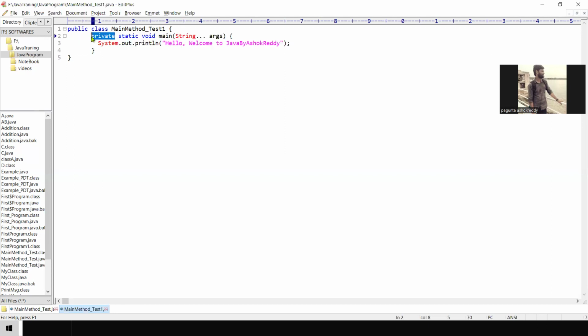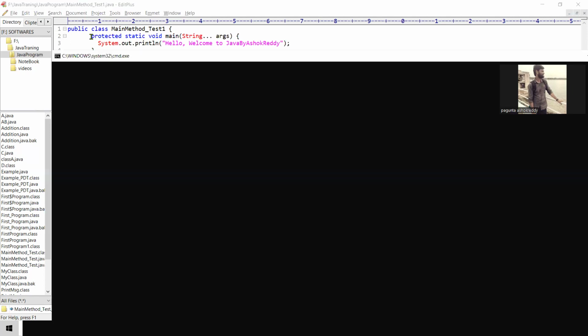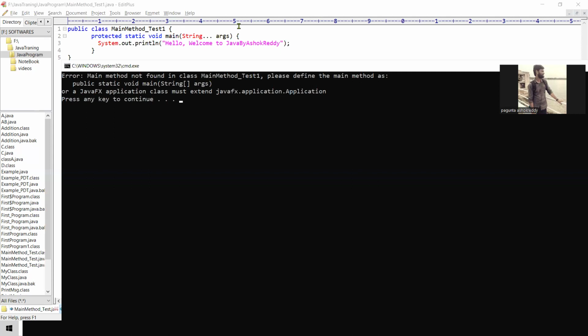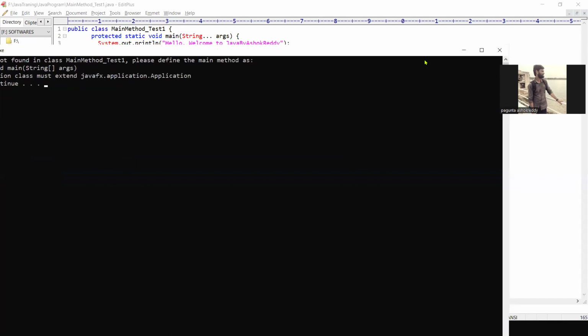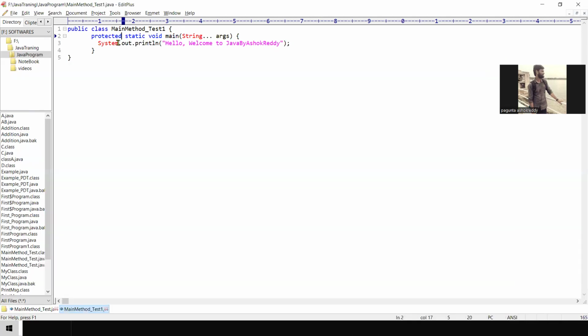Yes. Now we'll do protected. Okay. Save. Control 1. Yes, compilation is successful. This one is also the same. If we are not declaring any access modifier also, you will get the runtime error.